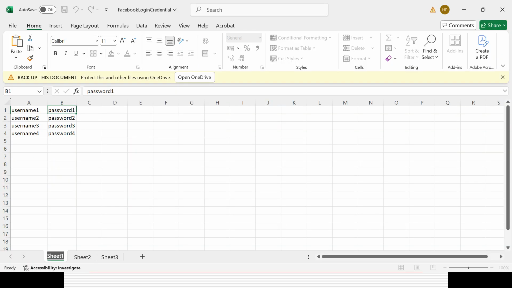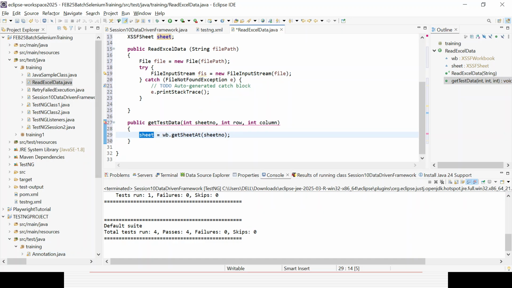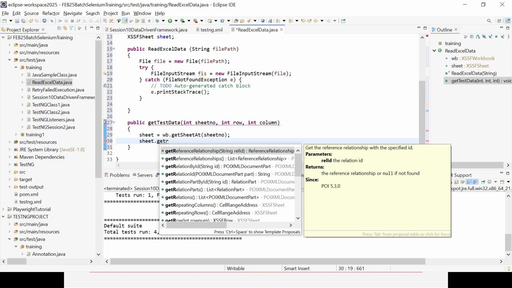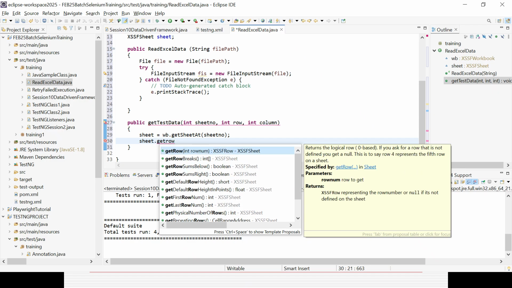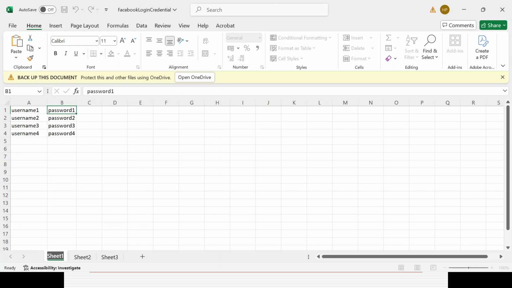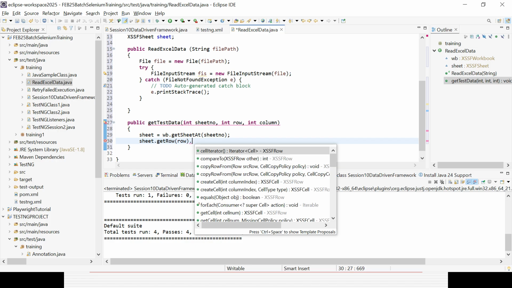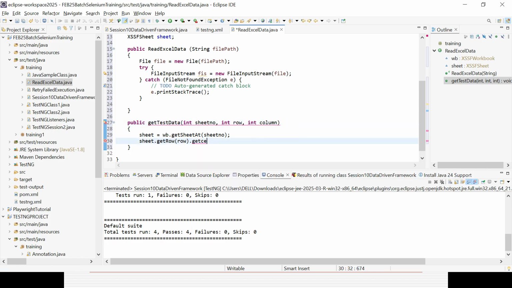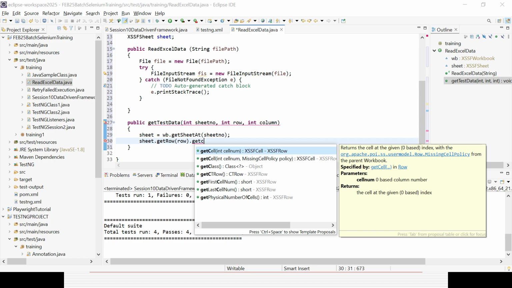Now I need to get the data. So how can I get the data? I will call the sheet variable of the XSSFSheet class dot getRow. First I will get the row. Here I will be passing the row variable, whatever argument I want to pass. Then I already came to the row, so now I need to go to the column. What is the way? There is a method called getCell. You can see getCell, and here you need to give the integer cell column. That is the way I pass the integer, dot getCell column.